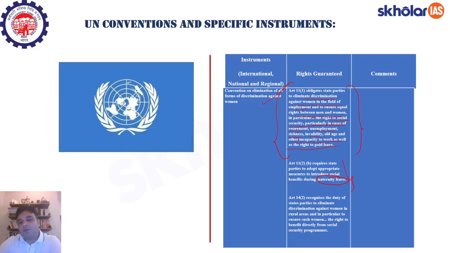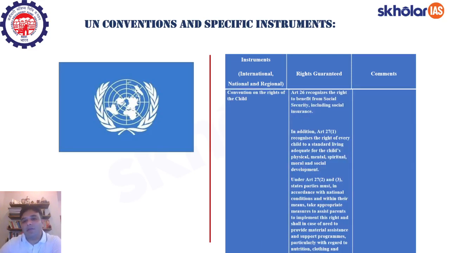Article 14 subclause 2 recognizes the duty of the state parties to eliminate discrimination against women in rural areas, and in particular to ensure such women the right to benefit directly from social security programs. So here Article 14 subclause 2 is majorly focused around rural women. Okay. So such kind of associations have to be found while studying social security.